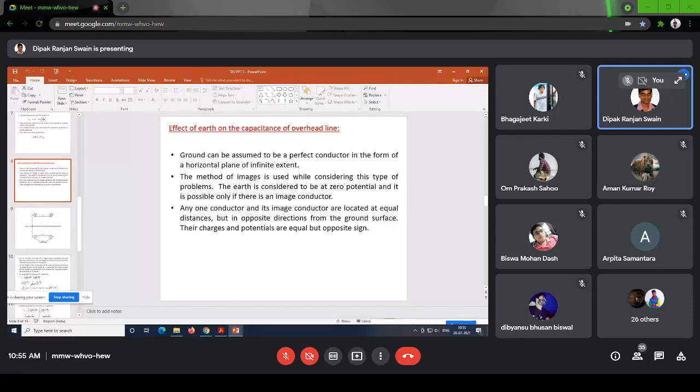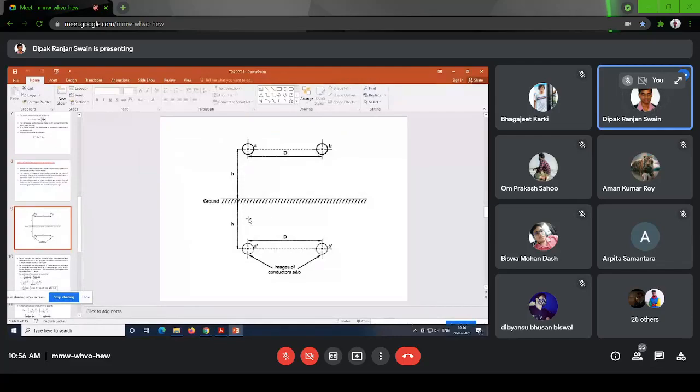Just going through the theory part, ground can be assumed to be a perfect conductor in the form of a horizontal plane. The method of images is used while considering this type of problem. The earth is considered to be at zero potential and it is possible only if there is an image of the conductor below the ground. So any one conductor and its image conductor are located at equal distance but in opposite direction from the ground surface, and their charges and potential are equal but opposite. Opposite because I need to have the ground at zero. So I am taking this two conductor system. You can also have a three conductor system and apply the same concept.